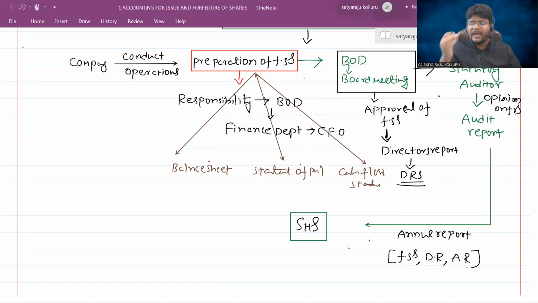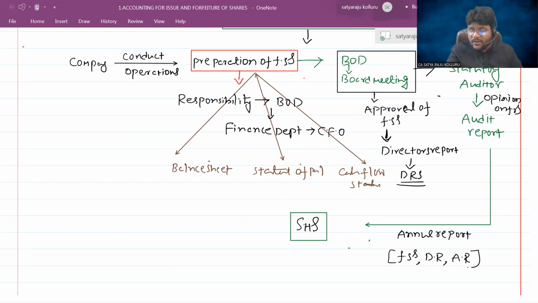They exist ultimately for the shareholders only. Shareholders are eagerly waiting to know how much profit or loss we attained, out of such profit or loss how much dividend may be declared, how much dividend we are going to get. At which financial position is our company right now? So many such questions they might have.